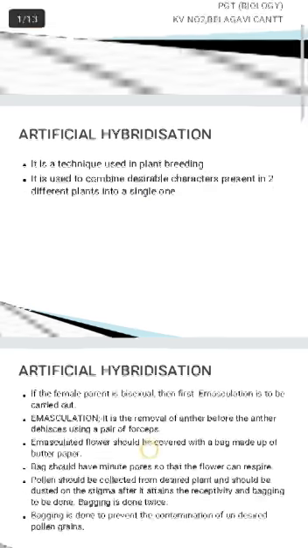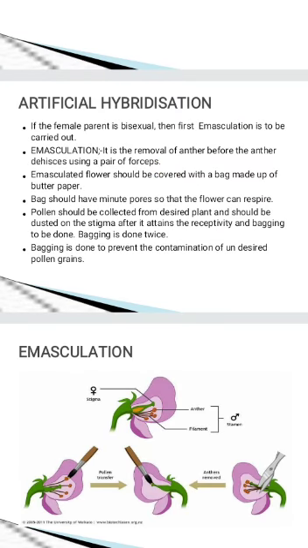So, for example, you have selected a rice plant. One plant is having high yielding character, but it is susceptible to diseases, whereas the other plant is having low yielding capacity, but it has disease resistance.